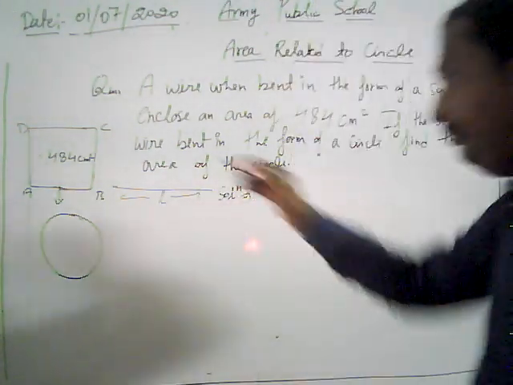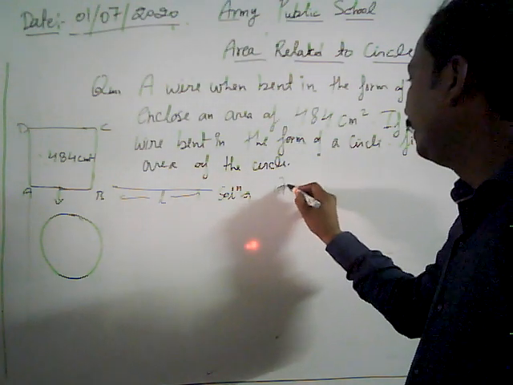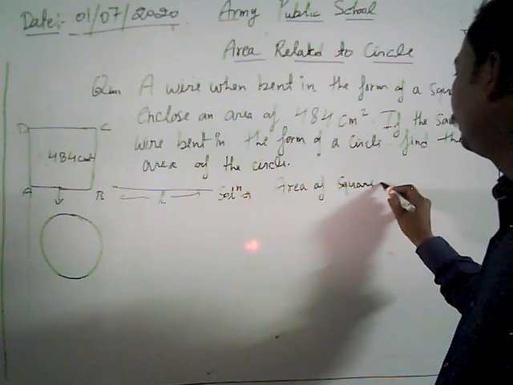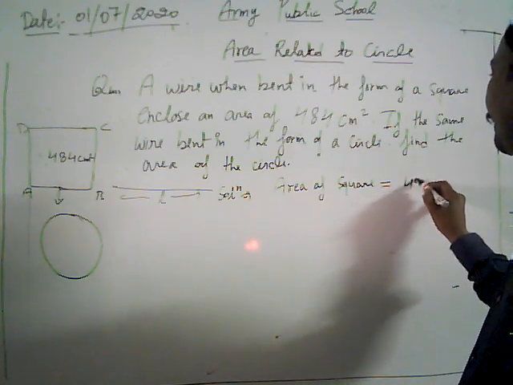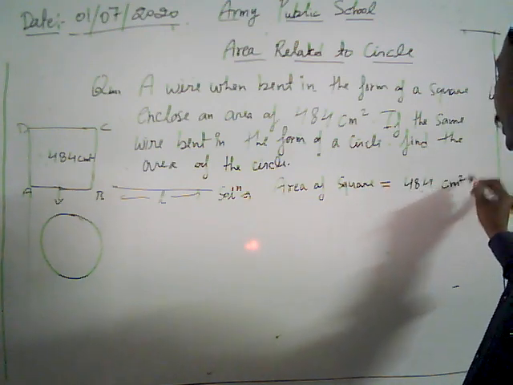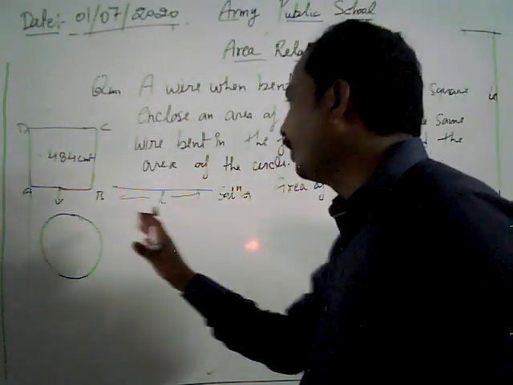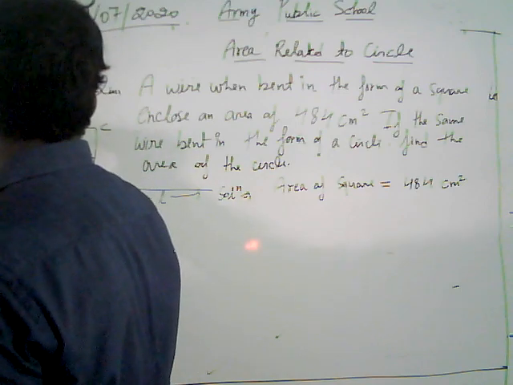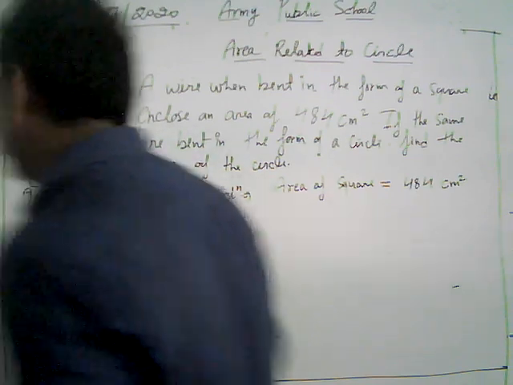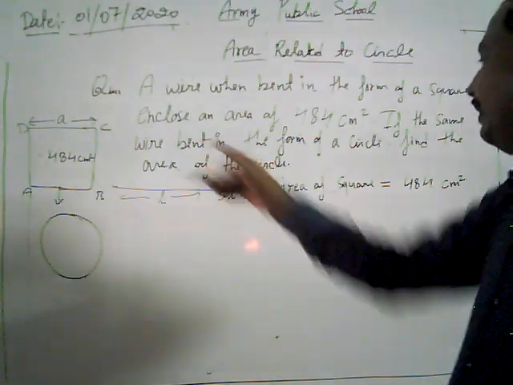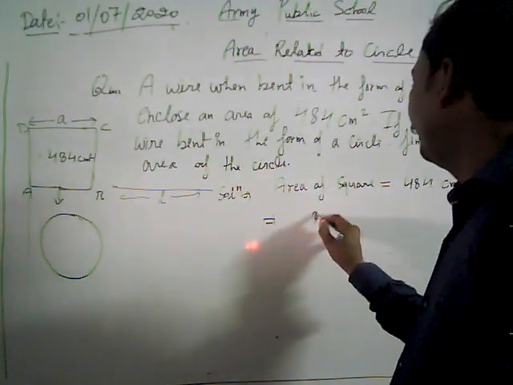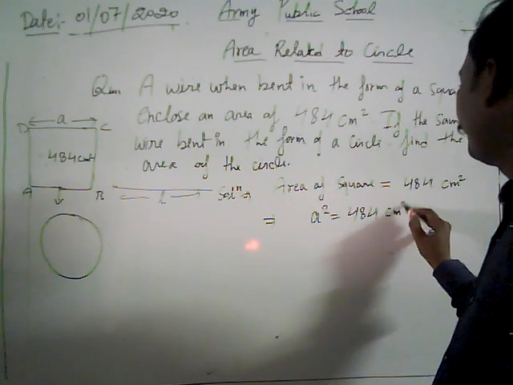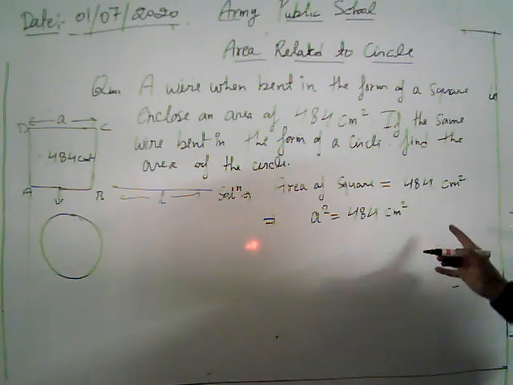We are given the area of a square, 484 centimeter square. Let's suppose the length of a side of the square is a centimeter. Then a square is 484 centimeter square.